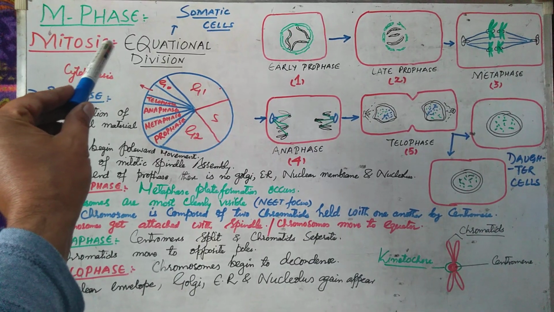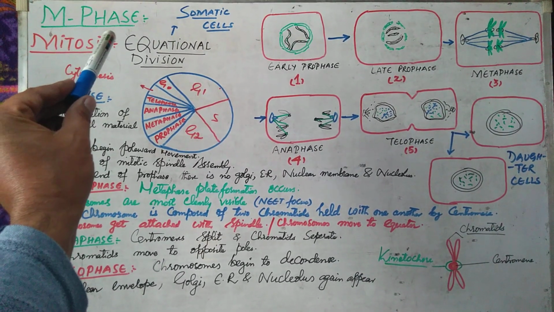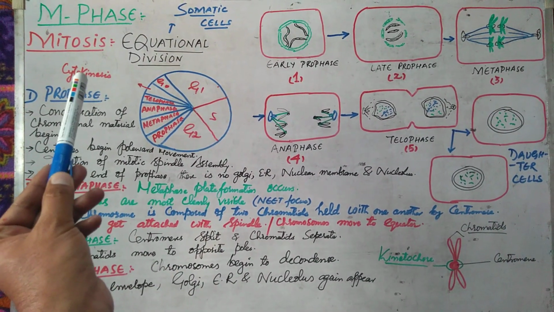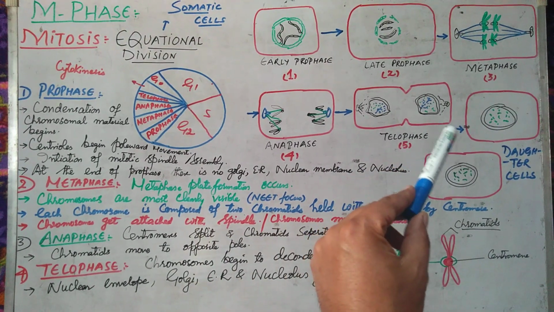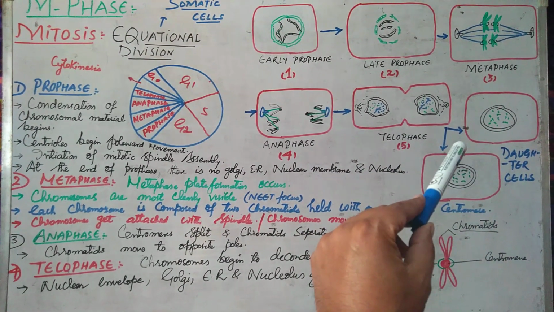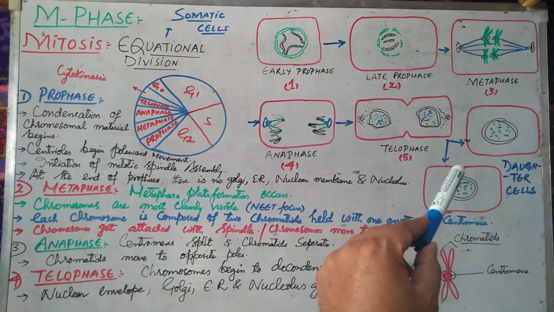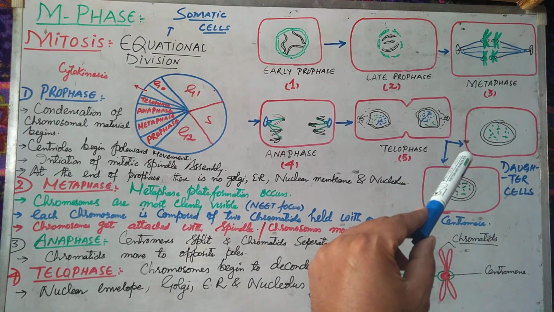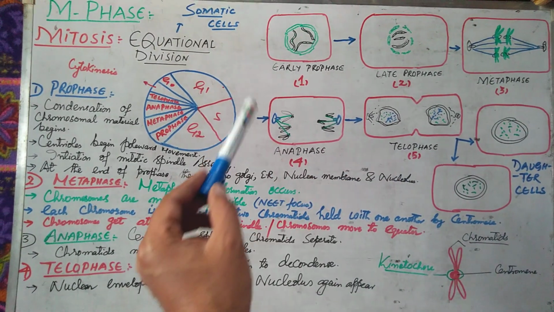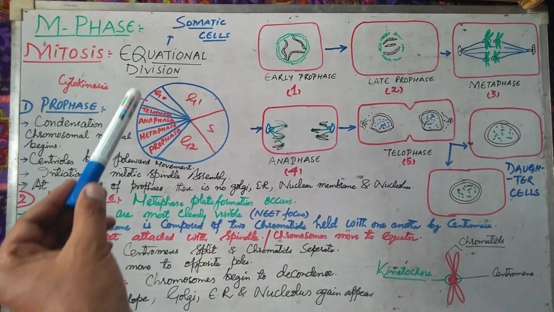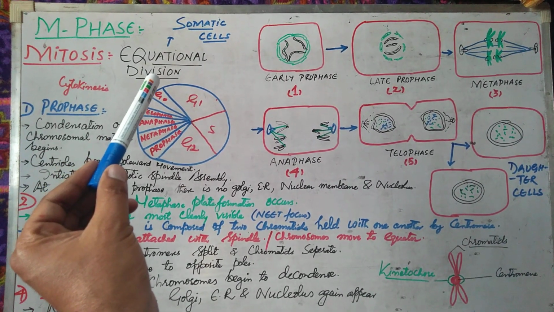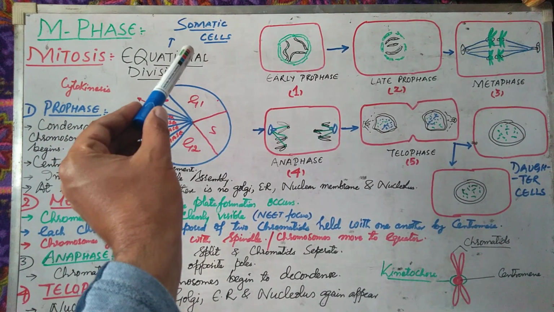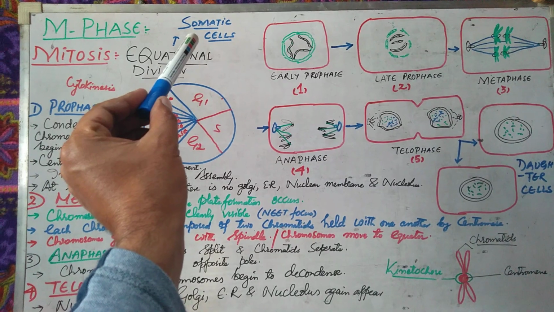The mitosis is the first M phase and it is equational division. Equational division means that at the end of the mitosis, from a single cell we will get two cells, and both the cells will have the same chromosome number as is found in the parent cell, and the size of each cell would be equivalent to that of the parent cell. That's why we call mitosis also as equational division. The mitosis doesn't occur in germ cells, it occurs only in the general body cells, which we call the somatic cells.